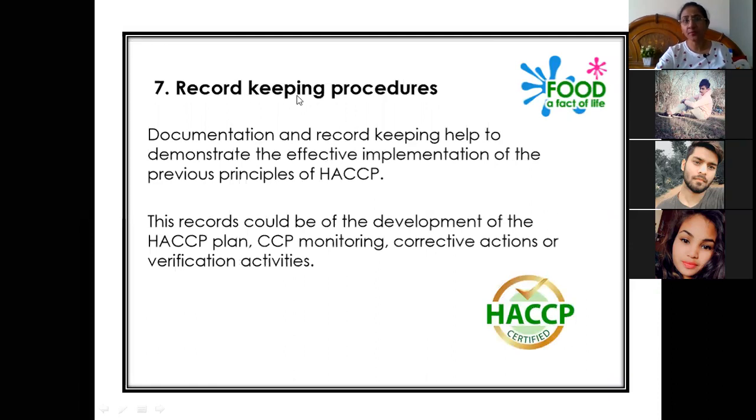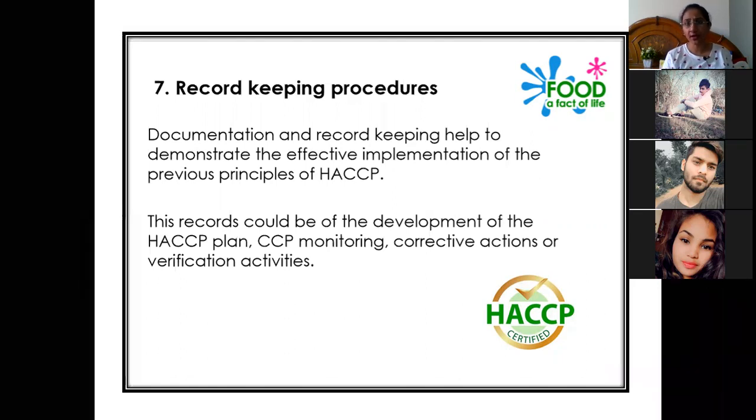The seventh principle is proper record keeping. Proper record keeping is also very important. This means documentation of every production process; everything has to be properly documented. Documentation and record keeping help to demonstrate the effective implementation of the previous principles of HACCP. If we are doing proper documentation, proper verification of all the steps, and recording each and every thing properly, then indirectly we are demonstrating that the HACCP plans have been seriously followed